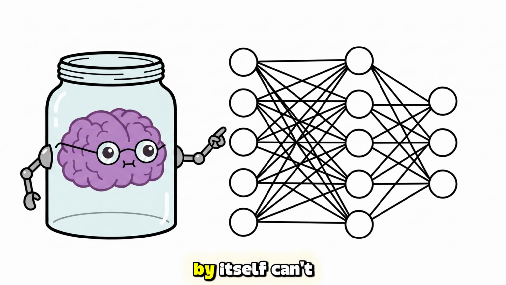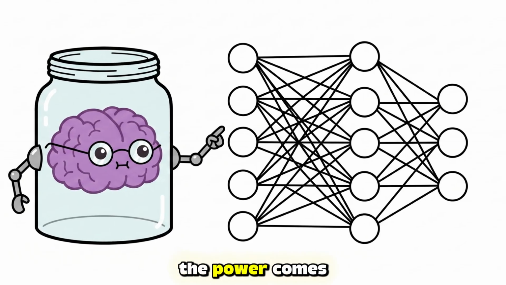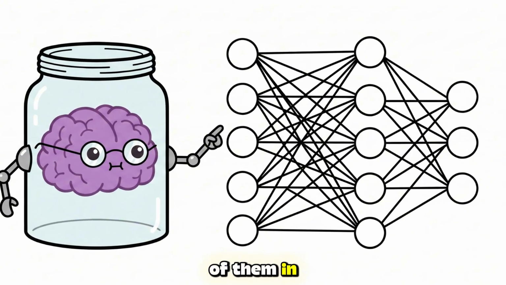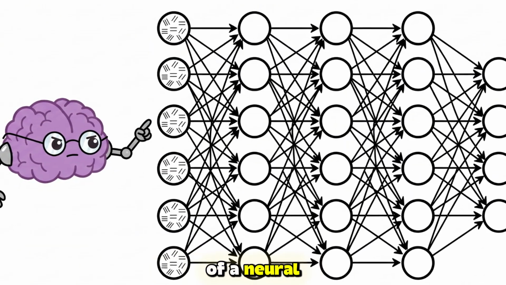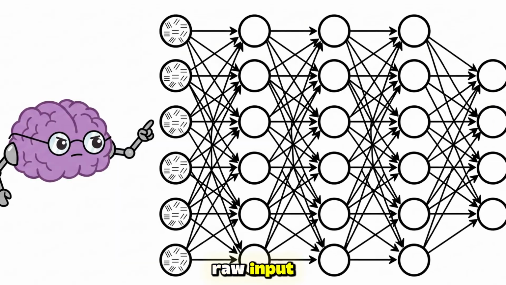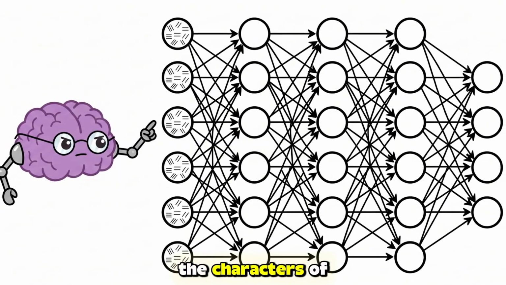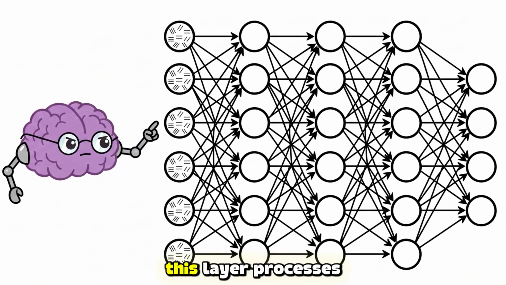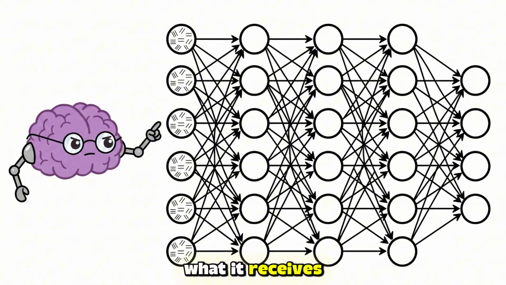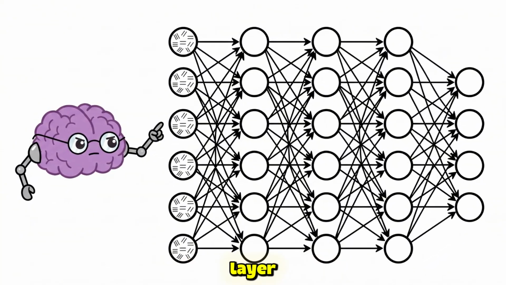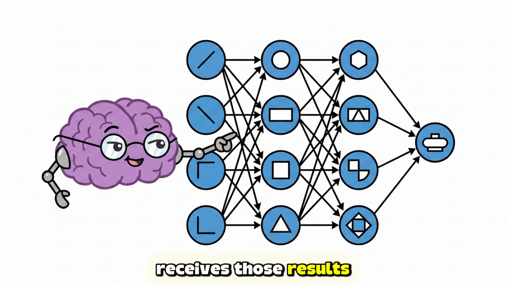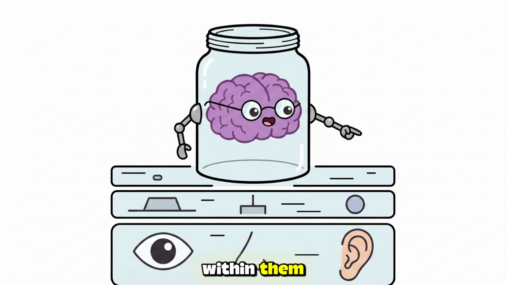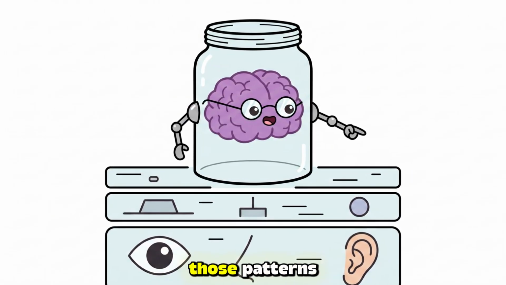A single neuron by itself can't do much. The power comes from connecting millions of them in layers. The first layer of a neural network receives the raw input, the pixel values of an image, the characters of a text. Each neuron in this layer processes what it receives and passes results to the second layer. The second layer receives those results and finds patterns within them. The third layer finds patterns within those patterns.